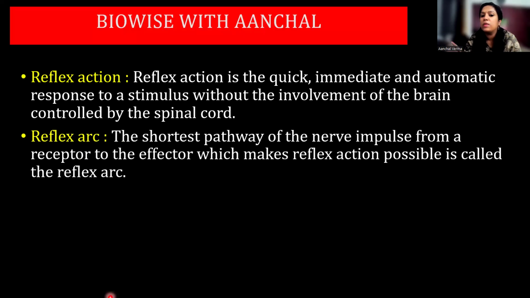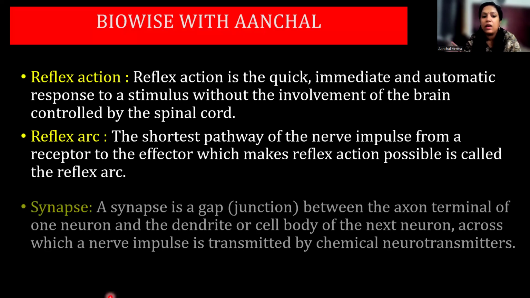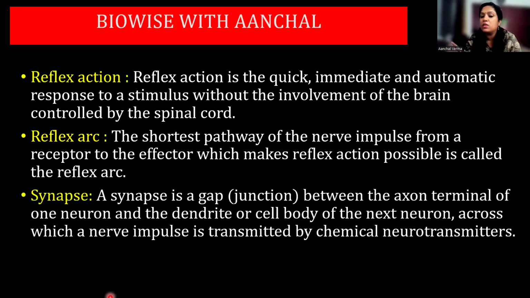Reflex arc: the shortest pathway of the nerve impulse from the receptor to the effector, which makes the reflex action possible. Synapse is the gap junction between the axon terminal of one neuron and the dendrites or the cell body of the next neuron across which the nerve impulse passes.